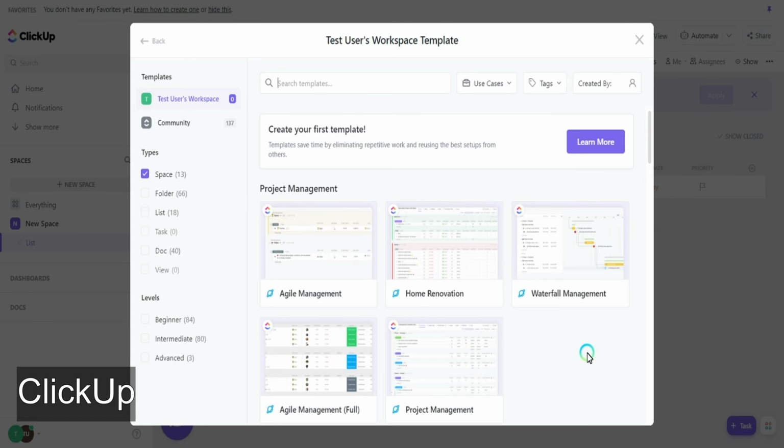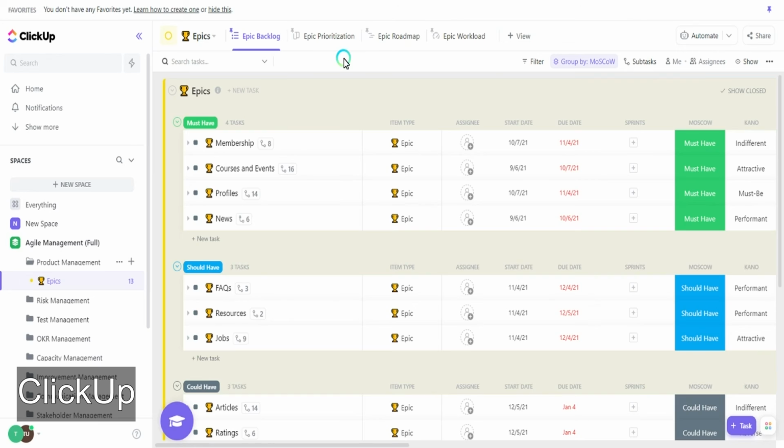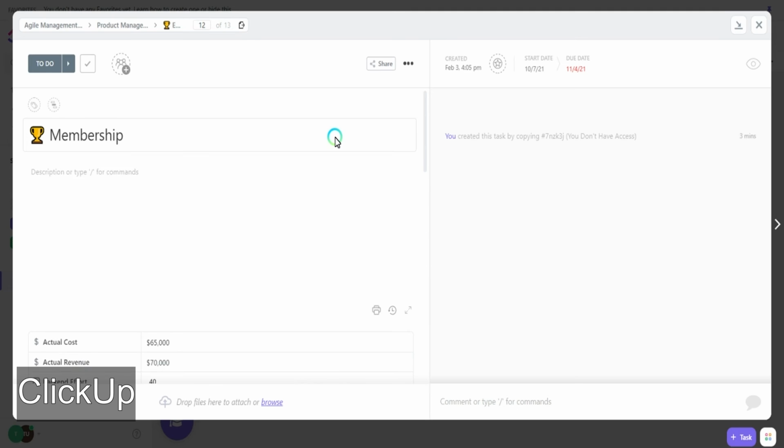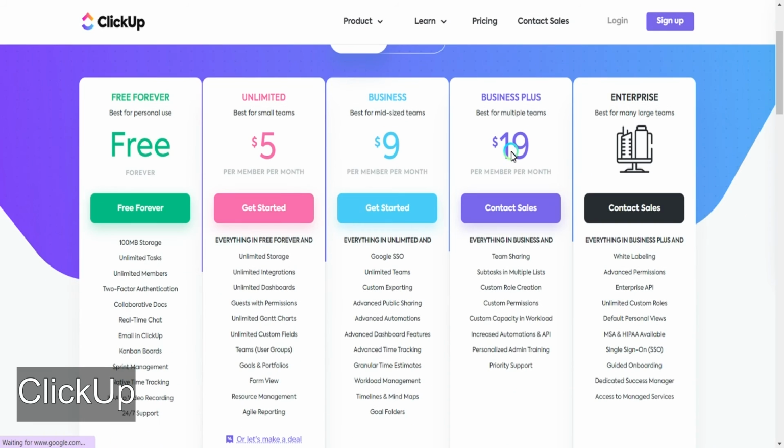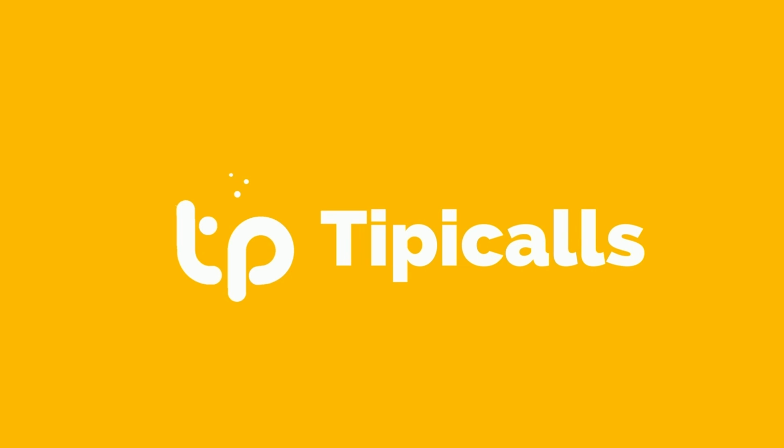Also, you can create a space using a template. There are a lot, and they are more specific and as complicated as you may need for your project. They offer a free plan and paid options. It's a good alternative if you need a more complicated productivity tool, because it has a bigger learning curve, so keep that in mind.